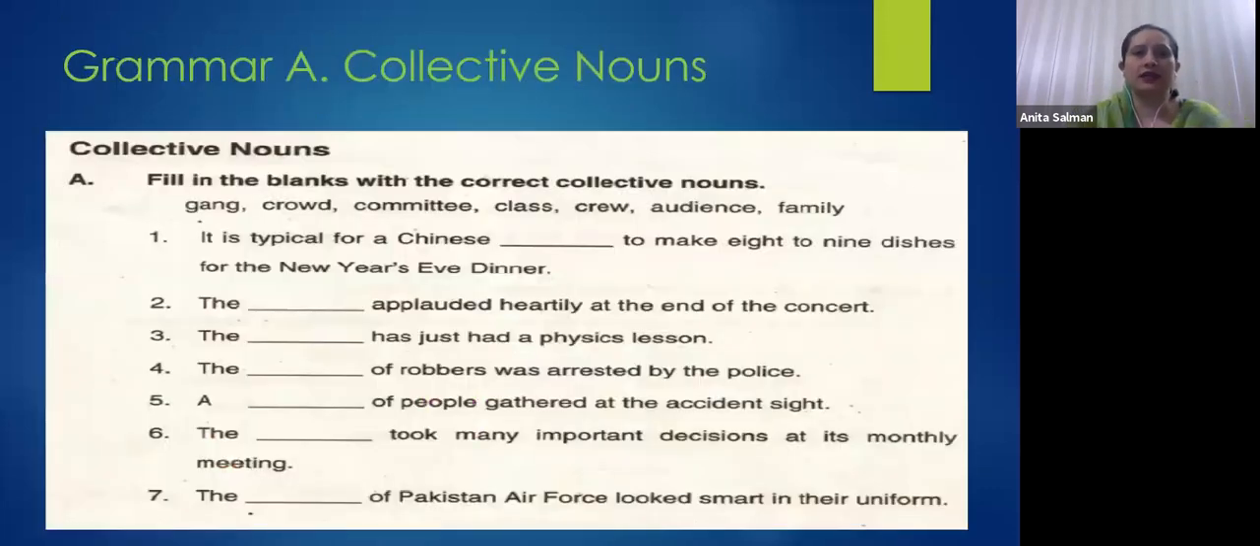Now your exercise. If you look in your book, the definition is also given: a collective noun names a group of persons, places, or things that sometimes function as a unit. For example, actors, a company of actors. If there are cards, we can say a pack of cards. Islands, a group of islands. Friends, a party of friends. This is your exercise. Fill in the blanks with the correct collective nouns. If it is clear, should we start the exercise?